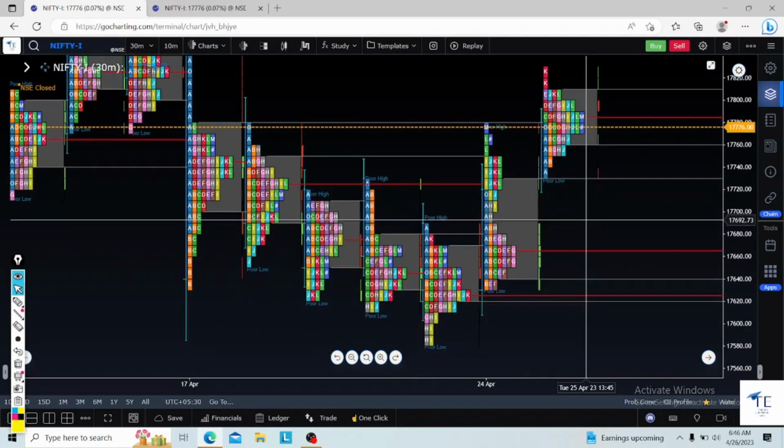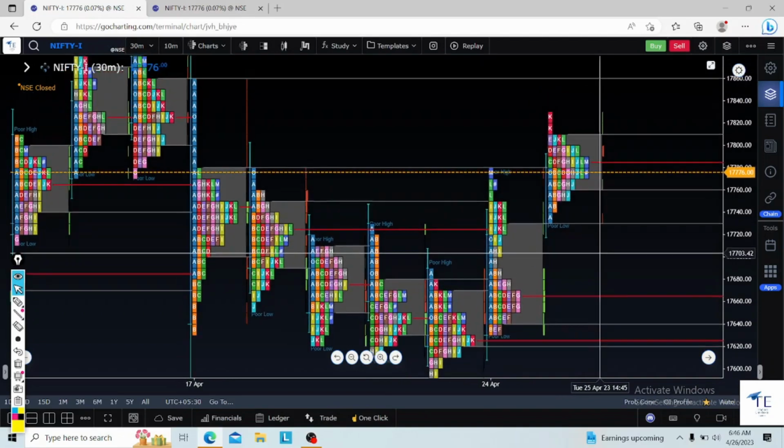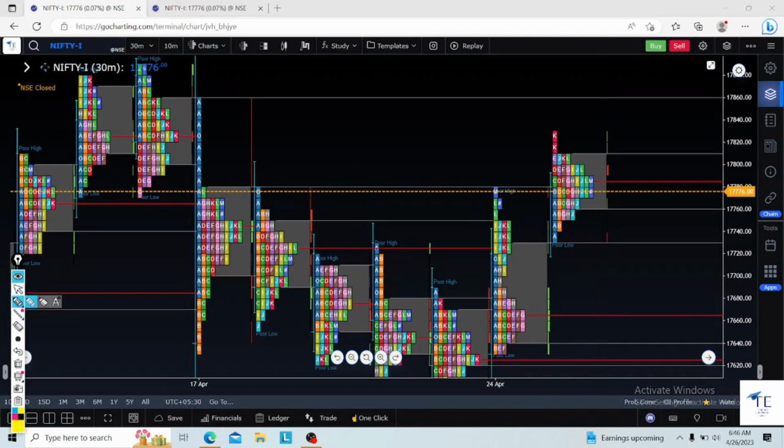See, it's very clear information that the sellers are sitting at this particular point. Why? Because these sellers are still here. This is last Monday's profile, that means the 17th April profile, and after that these people are not getting good elongation on the downside.